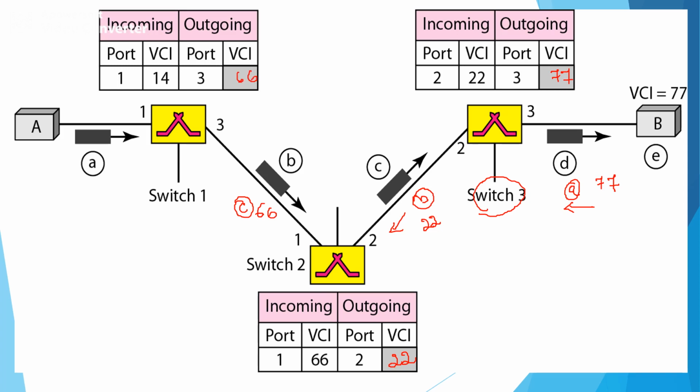Finally, the acknowledgement will be transferred from switch 1 to the source node A with a VCI value. We know the VCI value of this respective port, that is 14. So this is how the actual setup request frame and acknowledgement can be exchanged between two systems A and B.